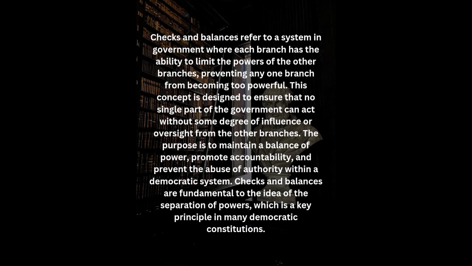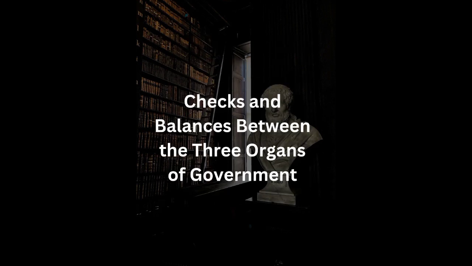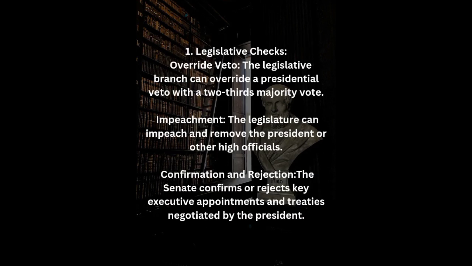Checks and balances are fundamental to the idea of the separation of powers, which is a key principle in many democratic constitutions. Checks and balances between the three organs of government. Number 1. Legislative checks. Override veto. The legislative branch can override a presidential veto with a 2/3 majority vote. Impeachment. The legislature can impeach and remove the president or other high officials. Confirmation and rejection. The Senate confirms or rejects key executive appointments and treaties negotiated by the president.